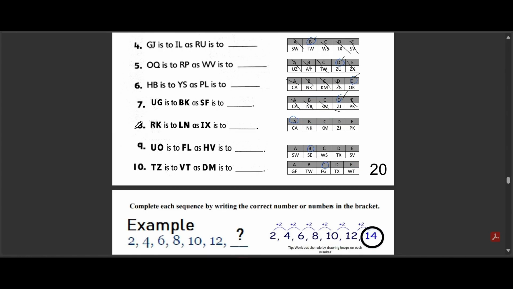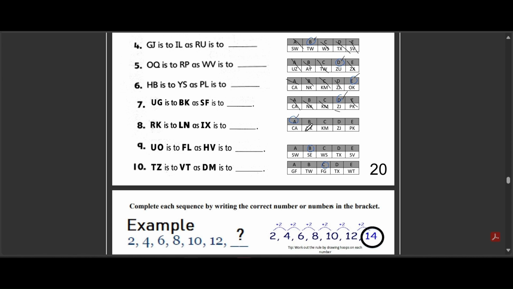Question 8. RK is to LN, as IX is to what? We have options A, which is CA, B, which is NK, C, which is KM, D, which is ZJ, and E, which is PK. The correct answer is A, CA.